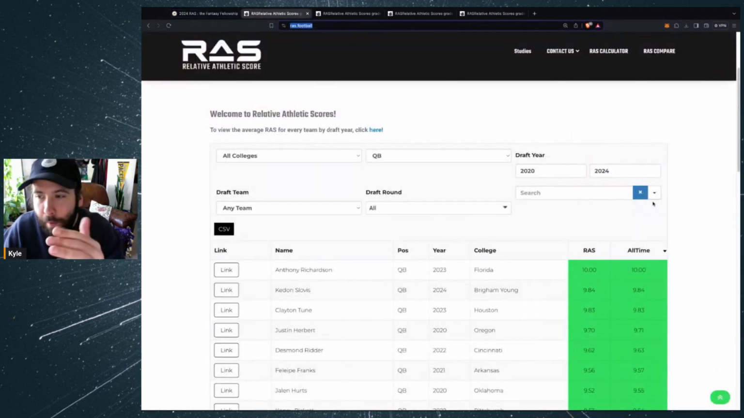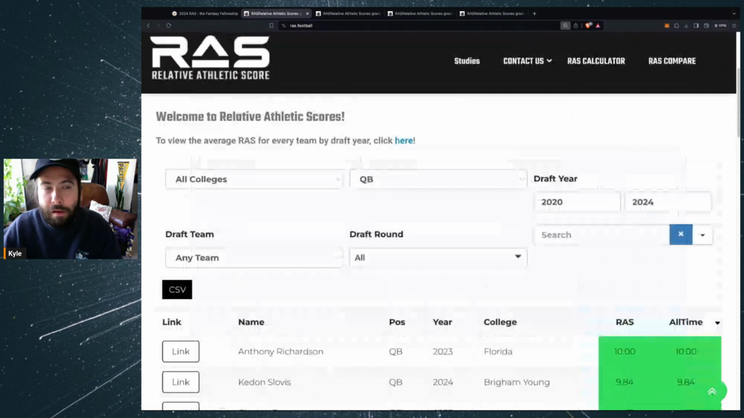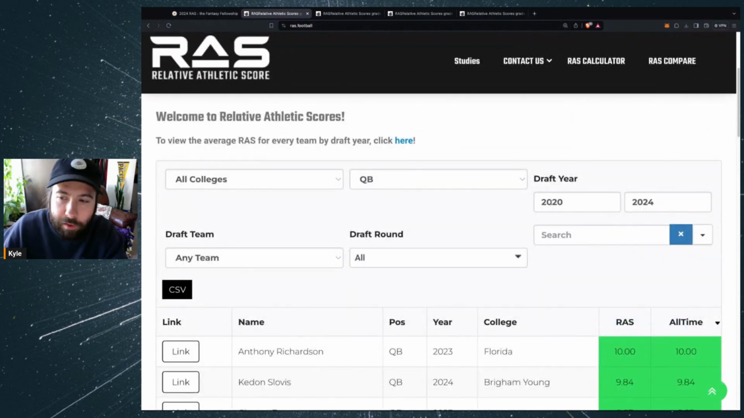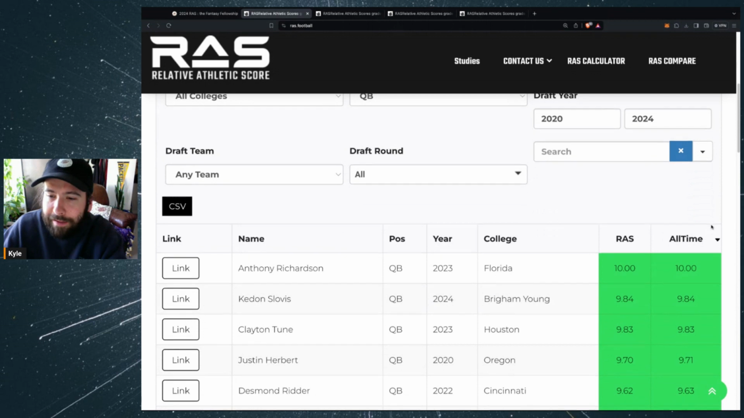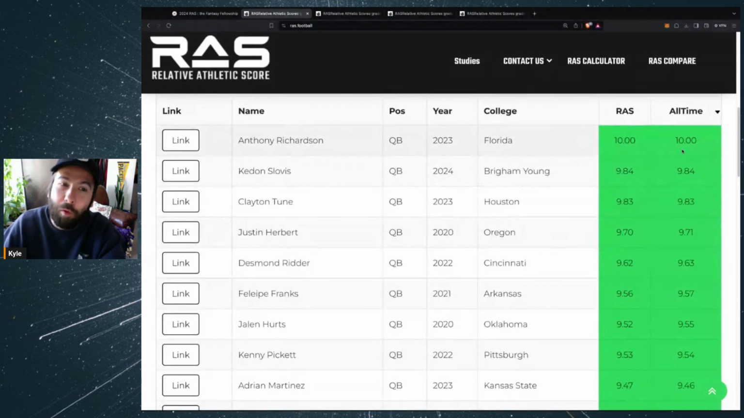And when I said we're going to go back and forth here, I did pull up a filter. I love the RAS website. You can easily filter, and you can look at the whole set, which goes back to 1987, I think. But I chose 2020 to 2024, so we're looking at the last 4 or 5 draft classes here. And the best RAS score of all time for a quarterback is Anthony Richardson. He scored a perfect 10.00 out of 10 here. So Cadan Slovis actually put up the next best one, 9.84.